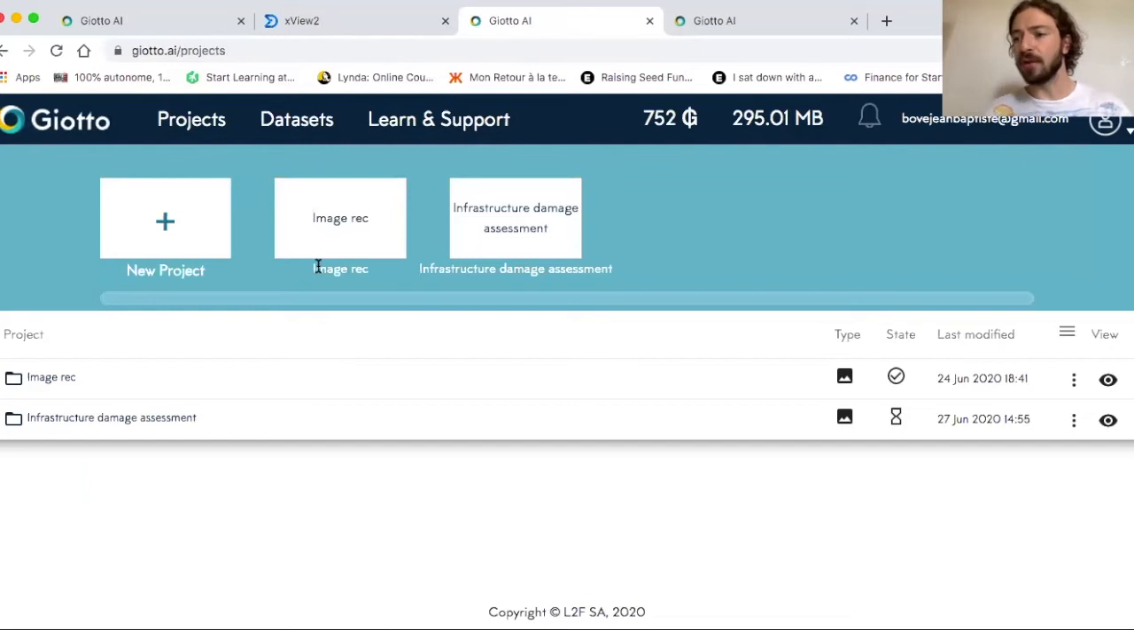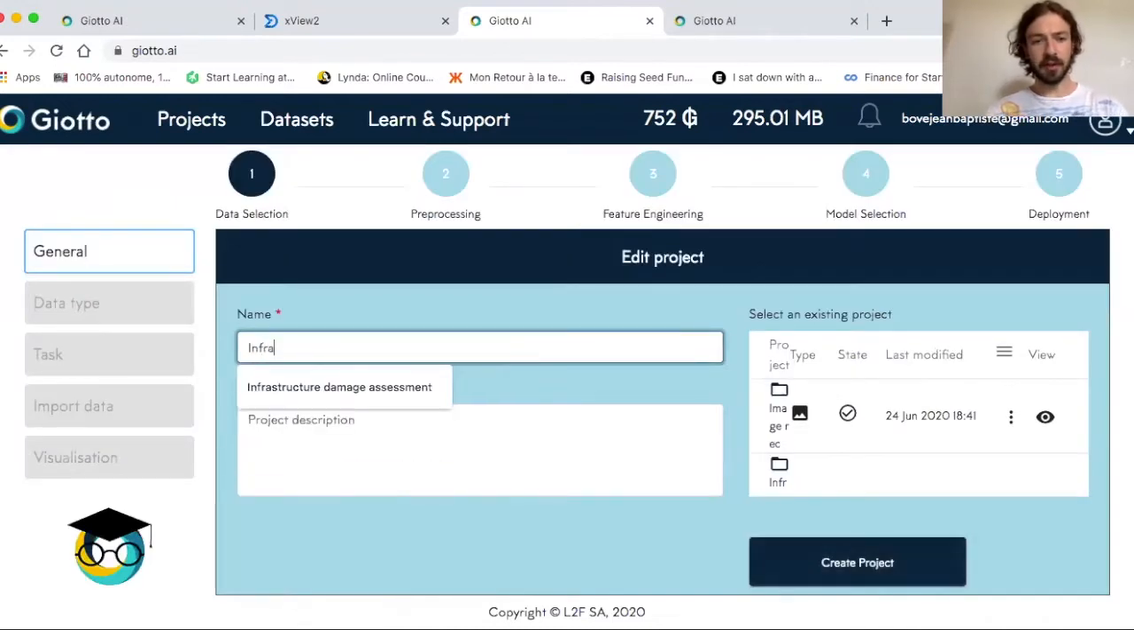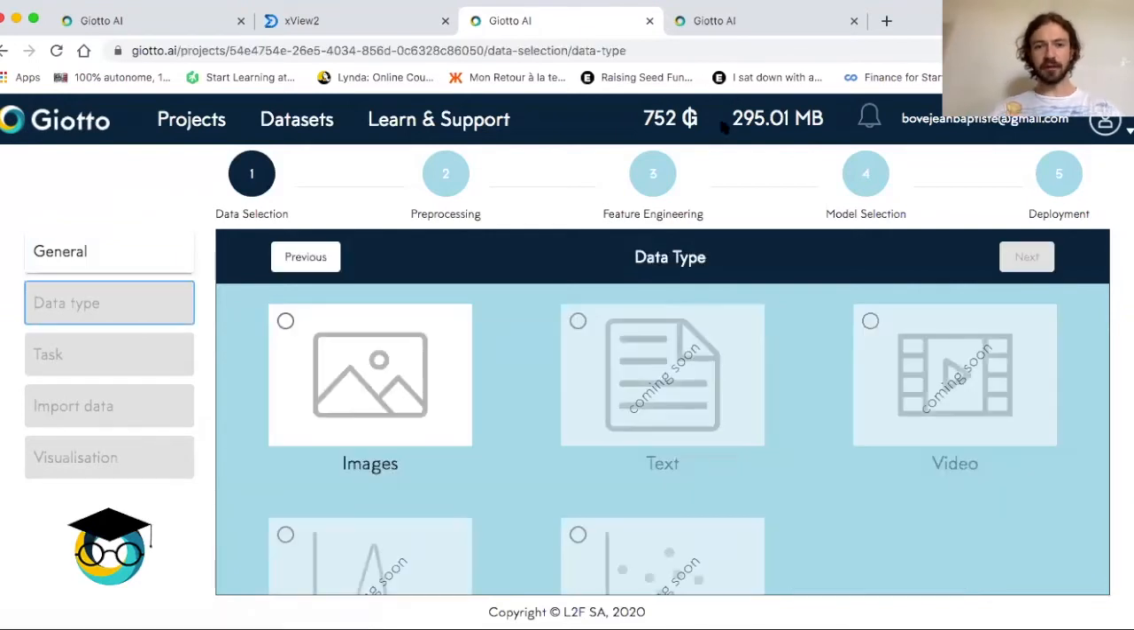So I'm going to guide you on how I use Giotto to actually build my image recognition infrastructure damage assessment application. So here, I just create a new project. I'm going to call it infra damage, create project. So here I choose the task that I want to do. I need to do image recognition.